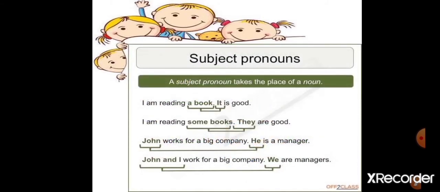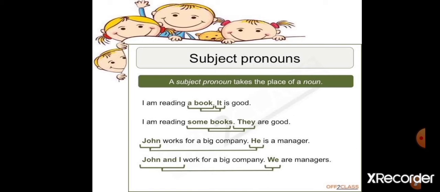Subject pronoun. A subject pronoun takes the place of a noun. That is, pronouns that do an action. First one, I am reading a book. It is good. A book is replaced with the word it. So, it is a subject pronoun.